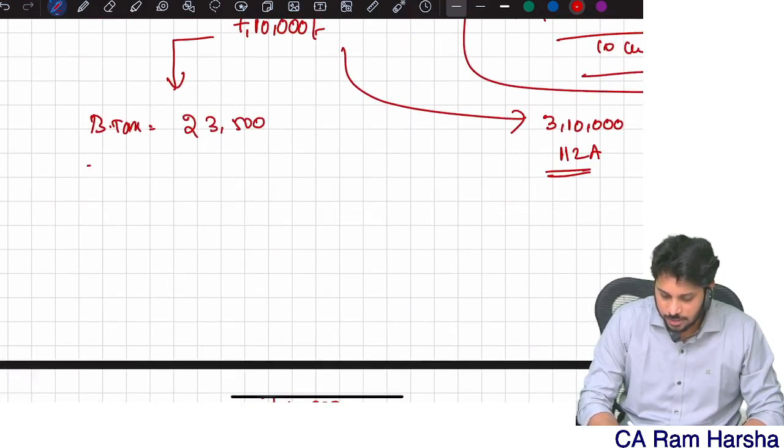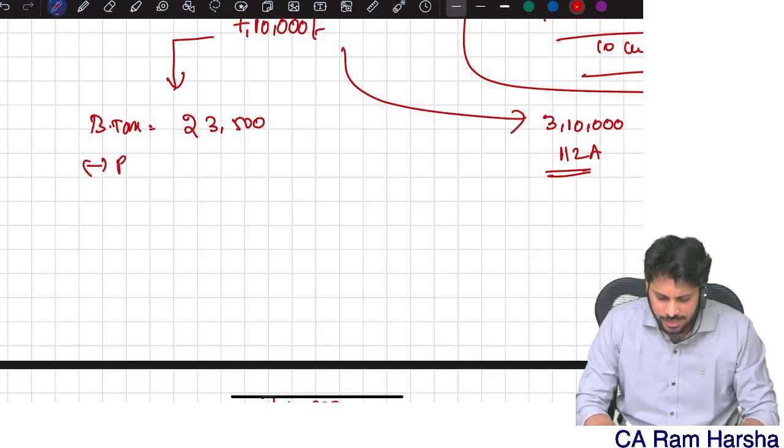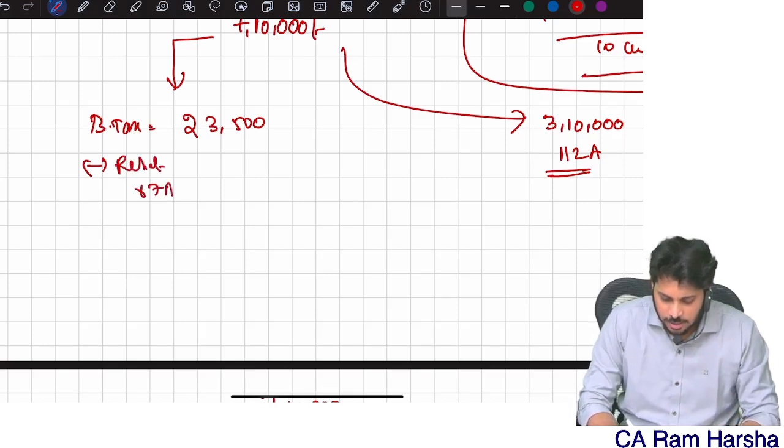Now, how should I compute the rebate? First, basic tax 23,500 plus surcharge 0, subtotal again the same, minus rebate under section 87A. So working note 1.